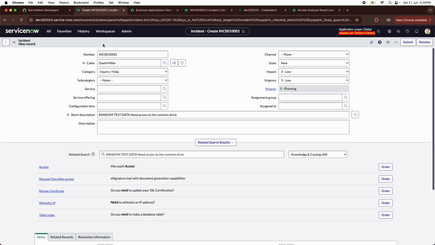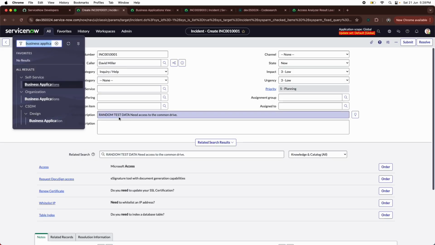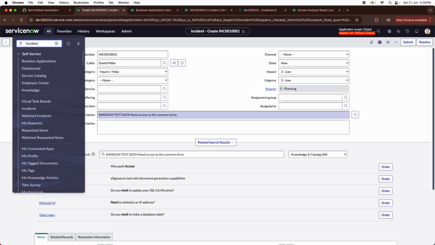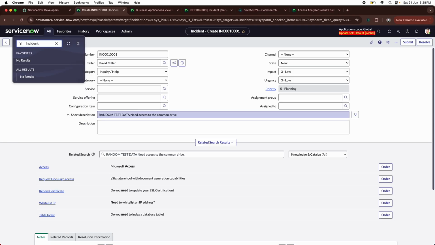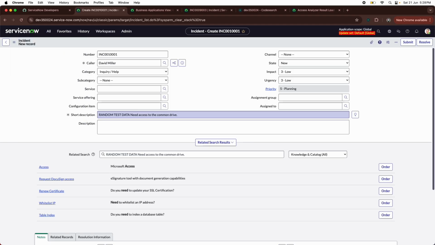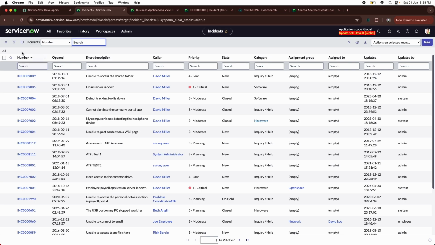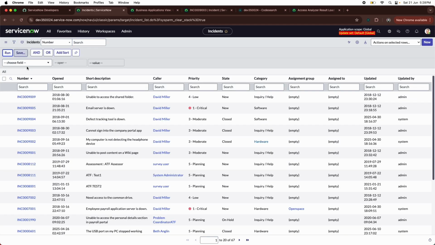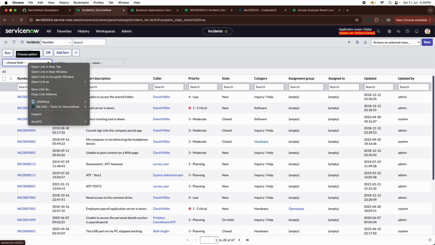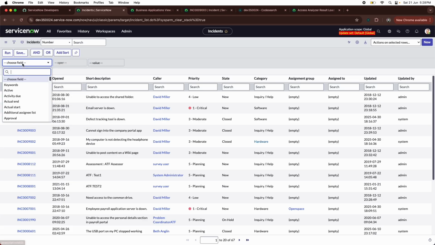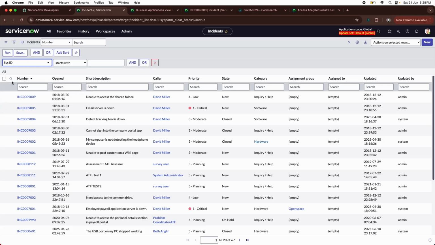Same for the incident, although we know this SysID is indicating this incident, but I hope you got my point. Suppose you randomly get a SysID and you know this is referring to an incident record. To check the incident record, you need to open the incident.list view, and here you need to filter the same way to check which record this SysID refers to. So let's type SysID is, and then you paste the SysID here, and run.